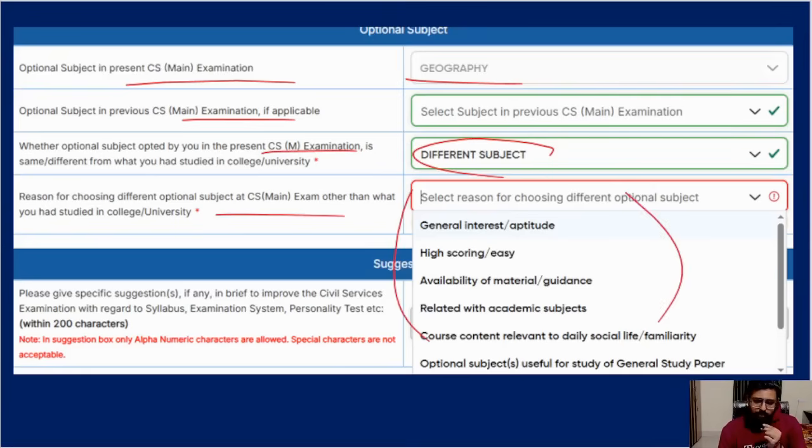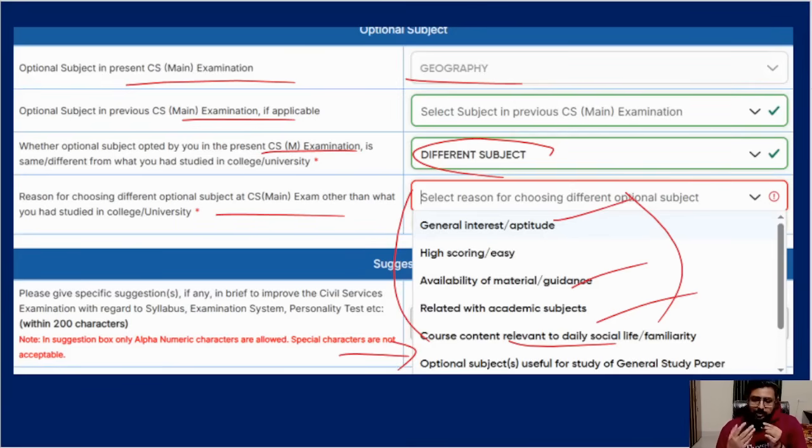Here again a drop down comes: general interest, high scoring, somebody told it's high scoring or easy, easy material is available, related to my academic subjects, course content is very useful for social life. I think this is what most of you will choose: my optional subject and GS papers will match. Meaning geography is my optional, and in GS also I anyway study it. So that is the best part, right? That's why your studies will get reduced. So they are actually doing your interview.